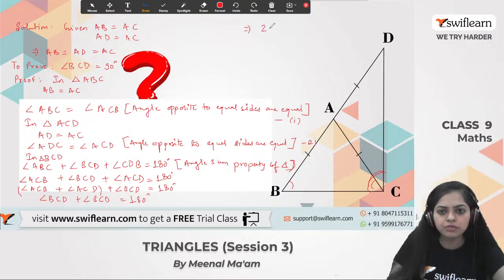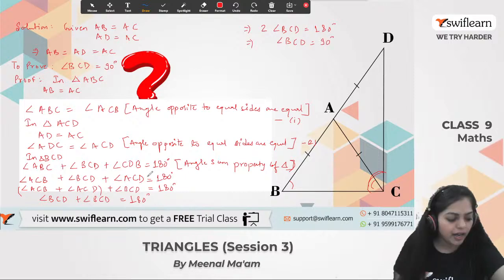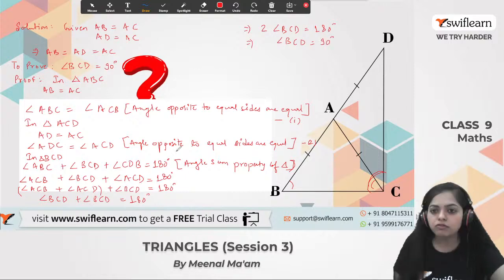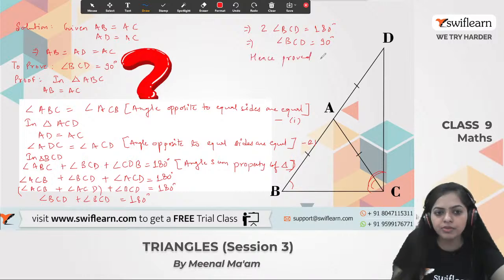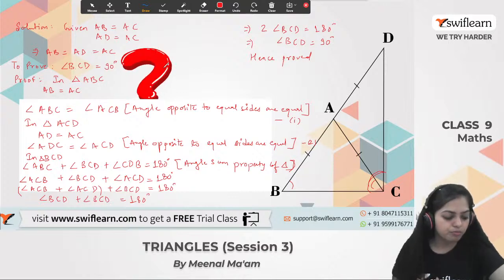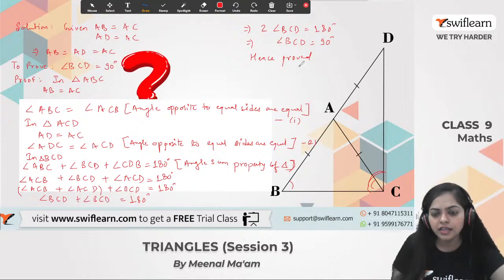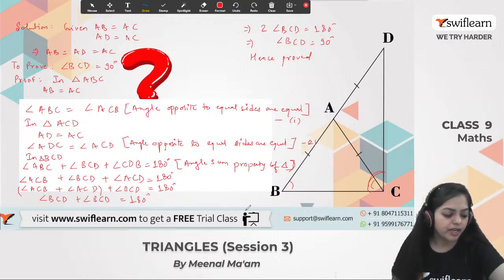So 2 times angle BCD is equal to 180 degrees. After solving this, angle BCD is equal to 180 by 2, that is 90 degrees. And that is what we have to prove. Hence proved that angle BCD is 90 degrees, a right angle.